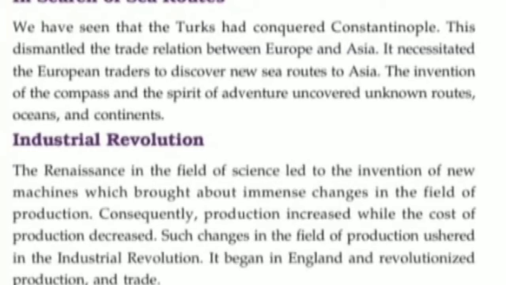Listen here, the main important point: production increased while the cost of production decreased. Such changes in the field of production occurred in the Industrial Revolution. It began in England and revolutionized production and trade. The main things. Okay.